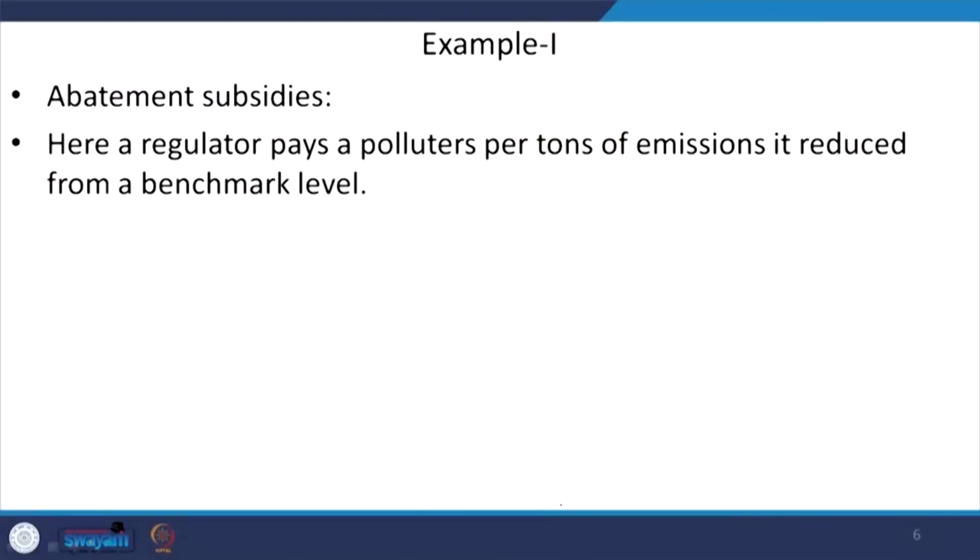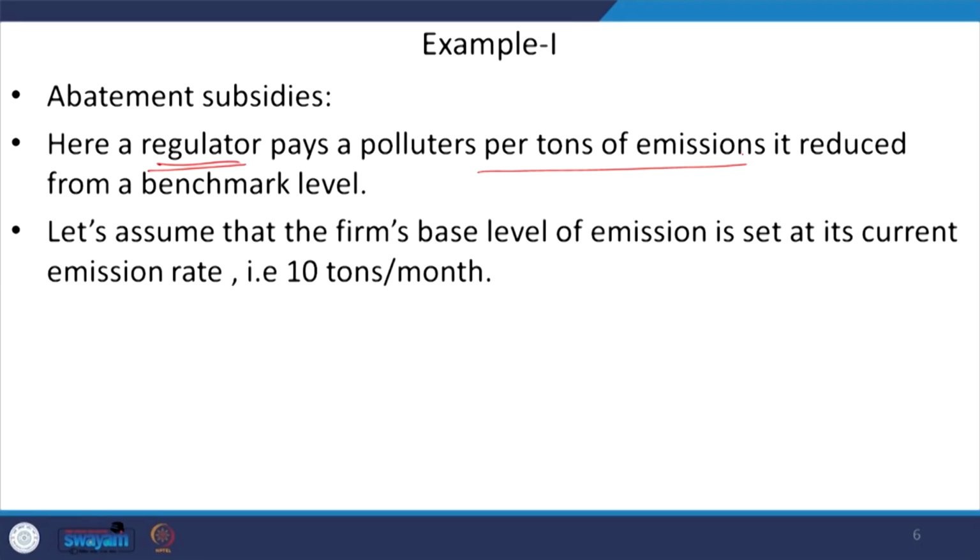So, what are the conditions here? The condition is that the regulator, the regulating authority, is paying the polluter, right, per ton of emissions that the industry or the farm is reducing from its benchmark level. In this context, let us assume that the farm's current benchmark level of emissions is set at 10 tons of emission per month.